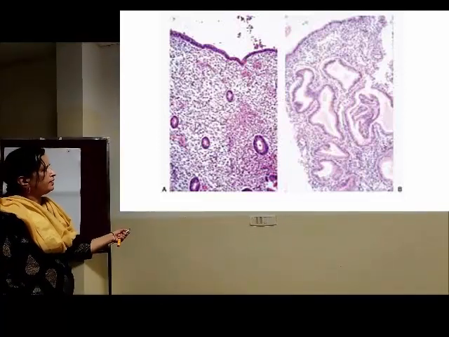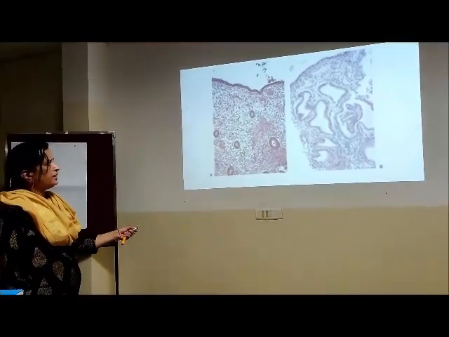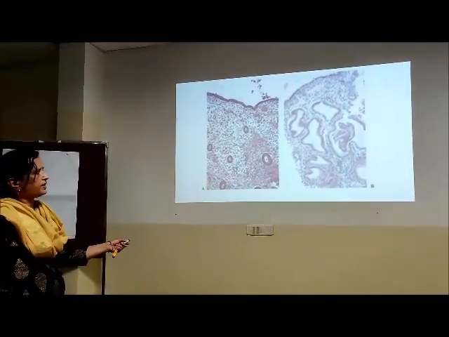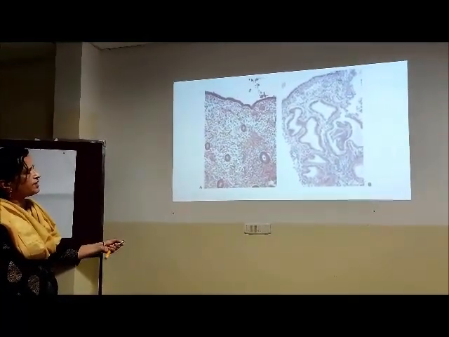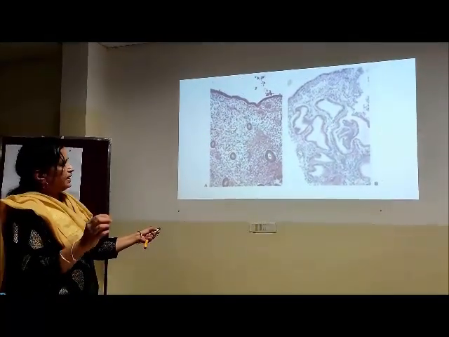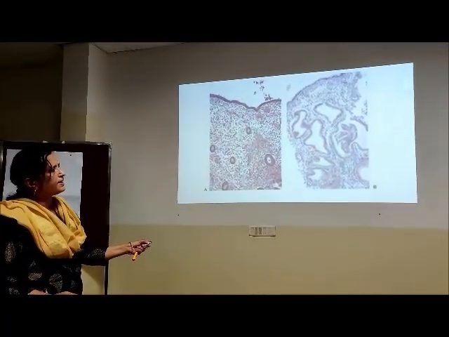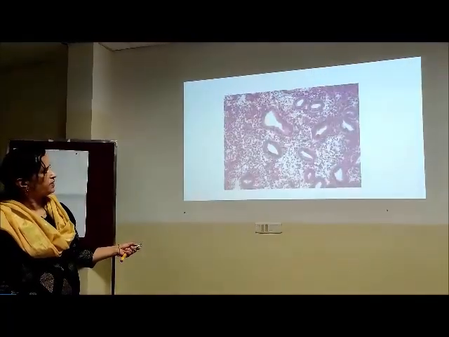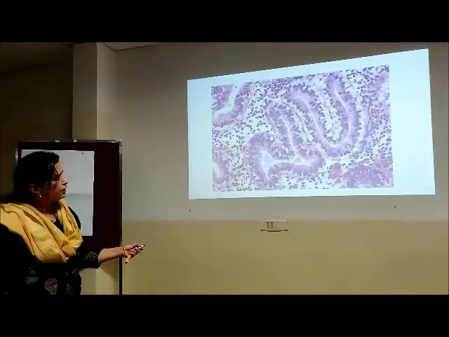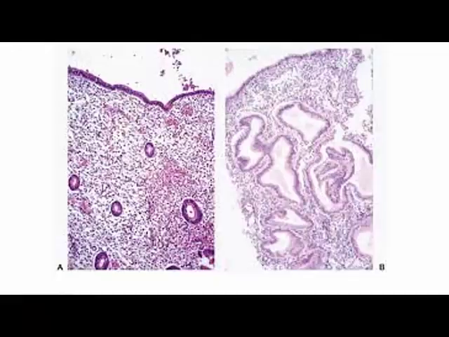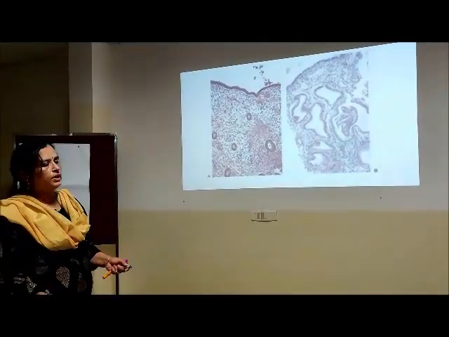So how are the glands here? Round to oval, they are quite sparse, lined by tall columnar epithelium with oval dense nucleus. The color itself tells us. And compact stroma, but some amount of edema is here. But here the glands are dilated, then the stroma is edematous. And the nuclear chromatin is less dense here. I should have shown you in the previous slides about the nucleus. So the nucleus starts becoming round. It is not so dense as seen in case of proliferative. Yeah. So proliferative phase, secretory phase. So that's about the normal endometrium.